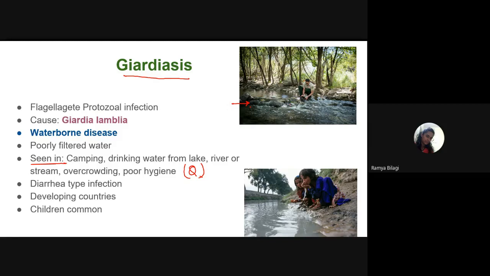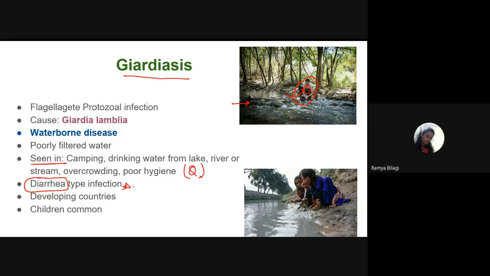And look at this picture. This fellow is trying to drink water from this particular source. These are the areas where this species may be present in the water, and when they consume it, it will get lodged in their intestine, and they will suffer with giardiasis. And what type of disease will it cause? It causes diarrhea.